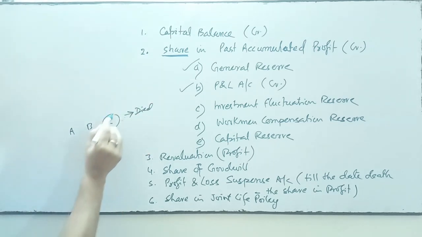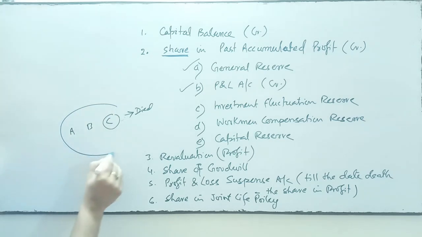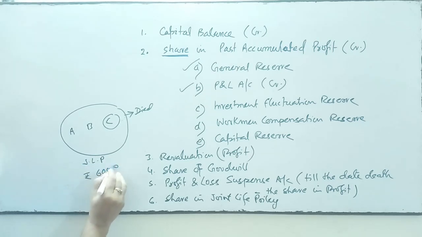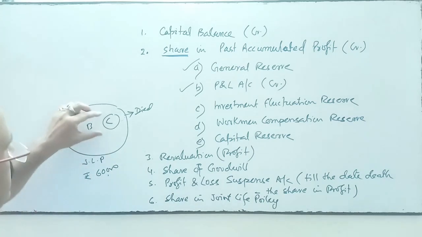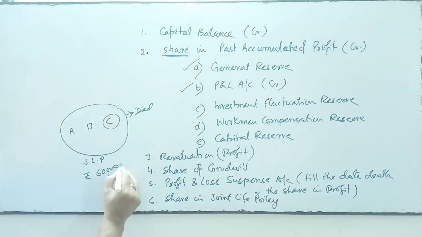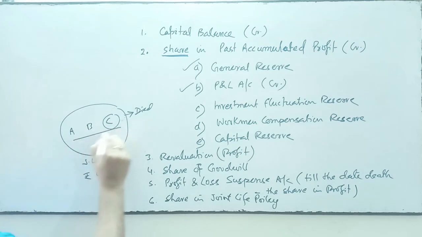Okay. And the firm has taken a joint life policy of, suppose, rupees 60,000. So when the partner died, the policy will mature, and this 60,000 will be divided between these 3 partners in their profit sharing ratio.